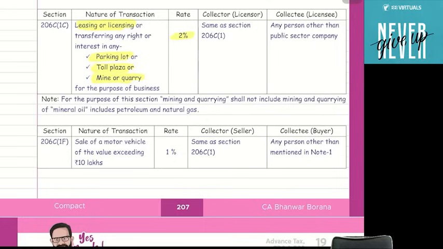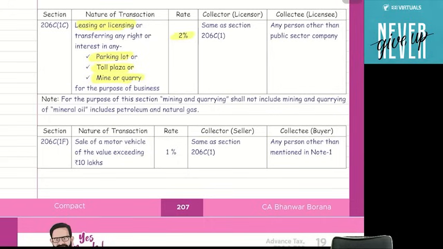Now the question is, who will collect the TCS? Who will be the collector? The licensor will collect the TCS, but who will be the licensor? The licensor is any person other than an individual or HUF. But an individual or HUF is also required to collect TCS if the last year turnover of that individual or HUF is more than 1 crore in case of business, or more than 50 lakh in case of profession. Now the question is, who will be the collectee or licensee?